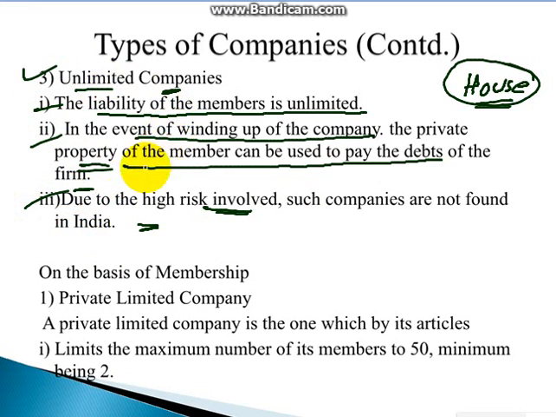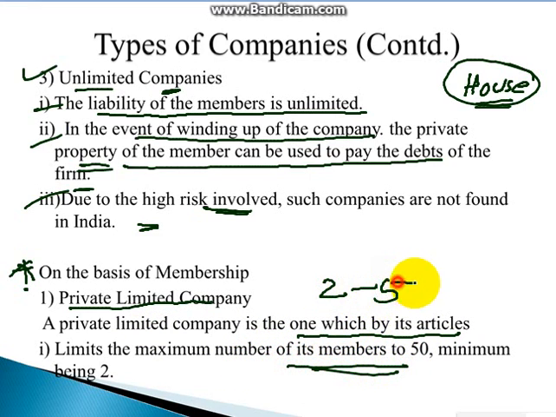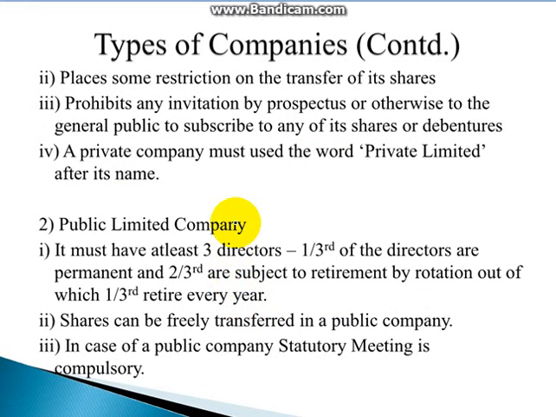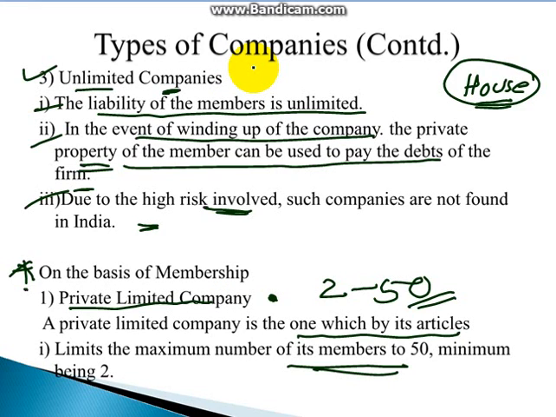Companies can also be categorized on the basis of membership. A private limited company limits the maximum number of members: from 2 to 50 members can take place. That is for a private limited company, on the basis of membership. There are some restrictions also, which we will look at, how private limited and public limited companies are formed, in the upcoming slides.